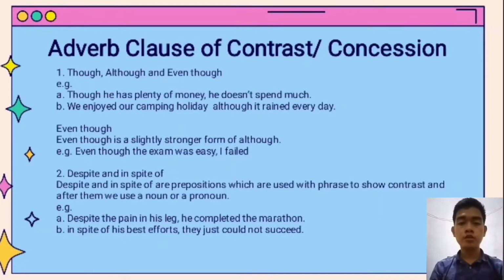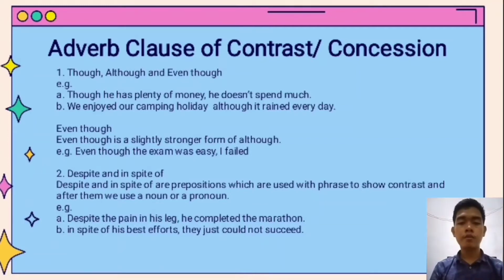Adverb clause of contrast or concession. These clauses are used to make two statements, one of which contrasts with the other or makes it seem surprising. They are introduced by subordinating conjunctions like although, though, even though, despite, in spite of, whereas, while, even if, and however. Though, although, and even though.